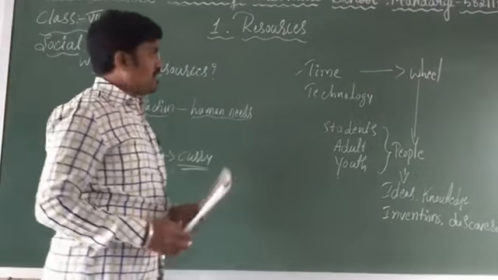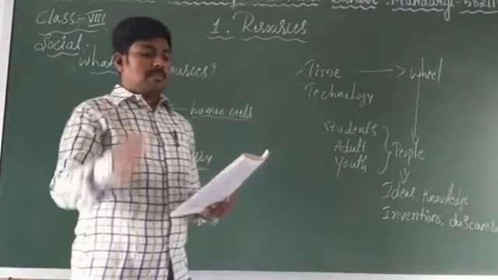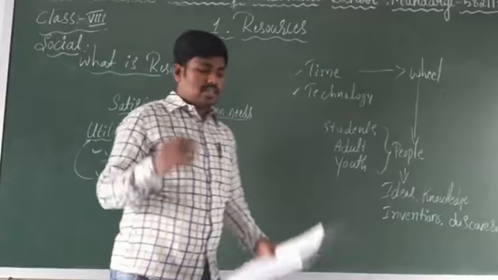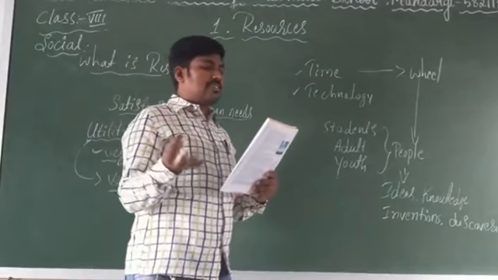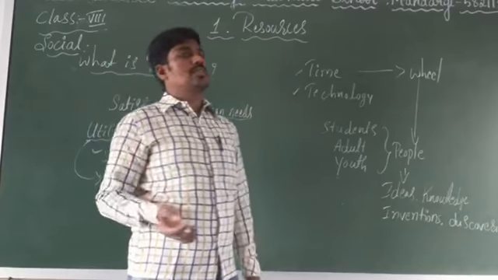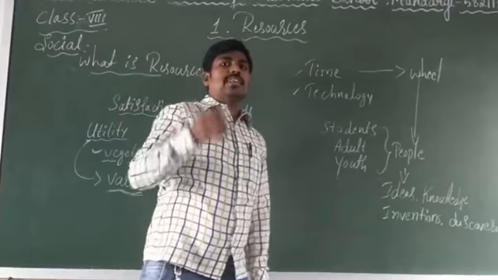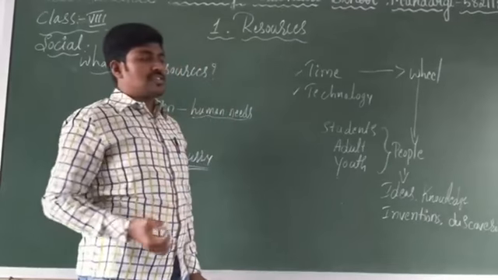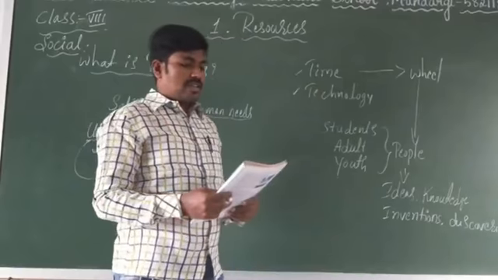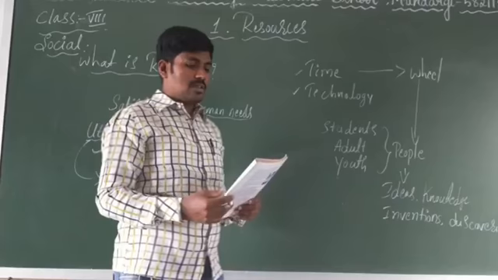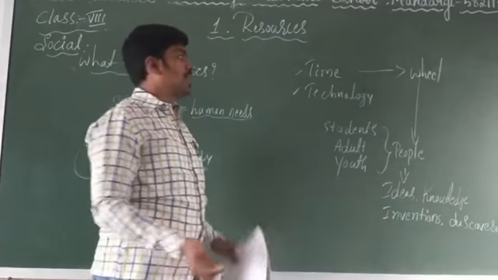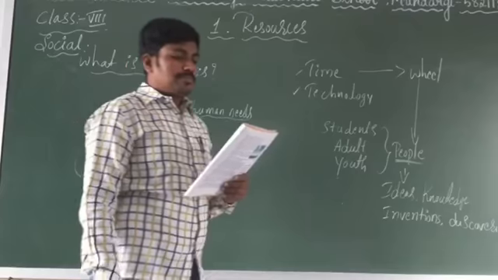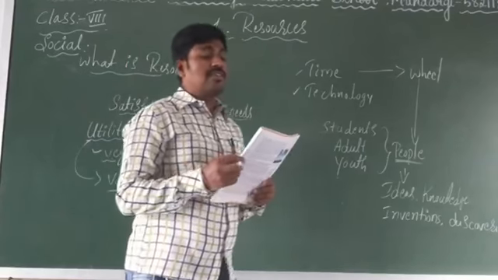And in the same way, time plays an important role, and technology is also very important. Time and technology are two important factors that can change a substance into a resource. As time goes by, some things get a very important role and value. Technology also gives more importance and changes a substance into a resource. Both are related to the needs of the people, and people themselves are the most important resource.